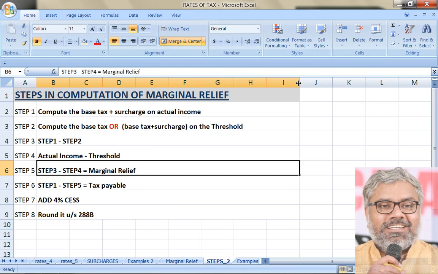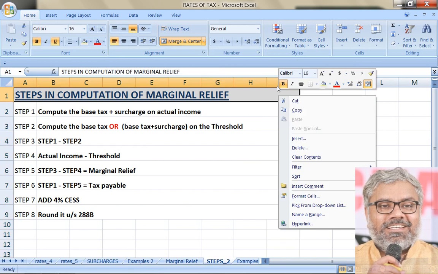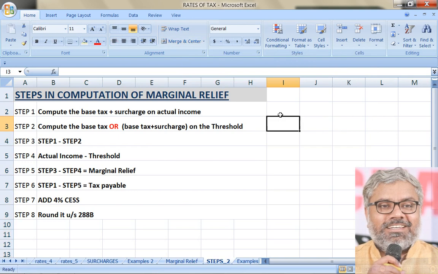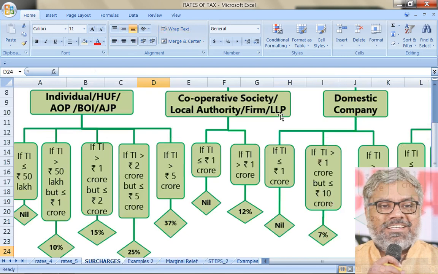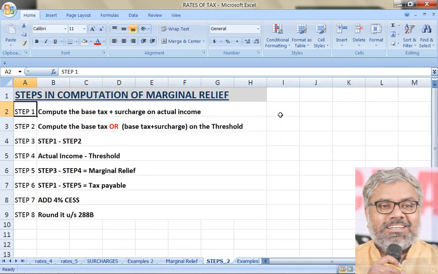Now let us take this as an example. Say same example. Let us take what we have taken earlier. In this case, this 50 lakhs rupees is one guy and 50 lakhs 10,000 rupees is another guy. So now we don't have two SSCs, one SSC only. He has an income of 50 lakhs 10,000 rupees.